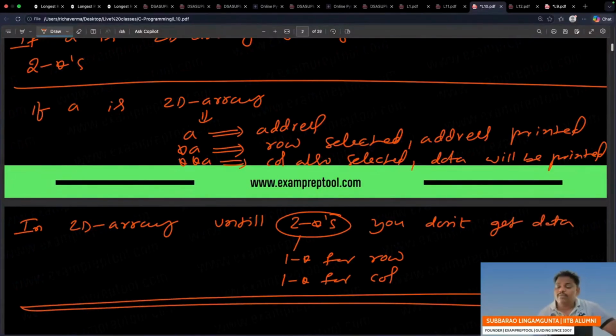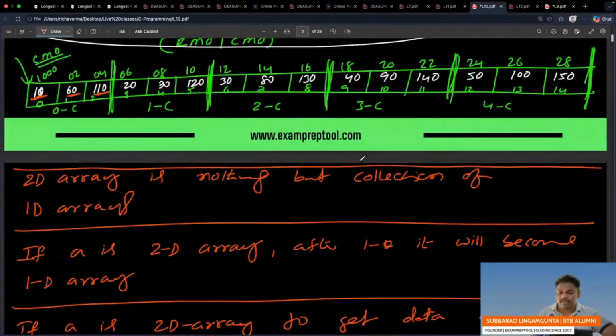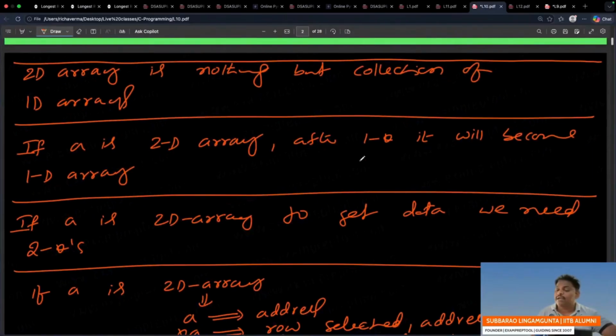That is the meaning of declaration. See, unnecessarily no one will declare. Declaration is saying something. What is declaration saying? I am a 2D array. Respect me as a 2D array. Don't treat me like a normal person. 2D array is nothing but a collection of 1D array. What I mean to say is 2D array contains a collection of 1D. One 1D array means 1 row. Next 1 more row. Next 1 more. 1 row is nothing but 1D.